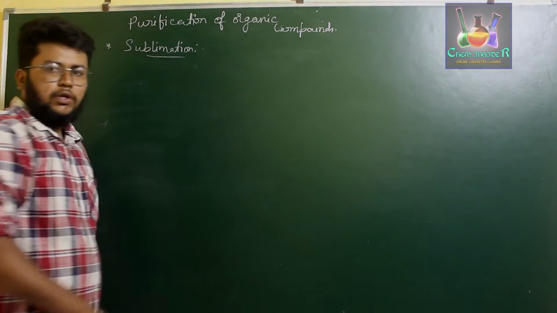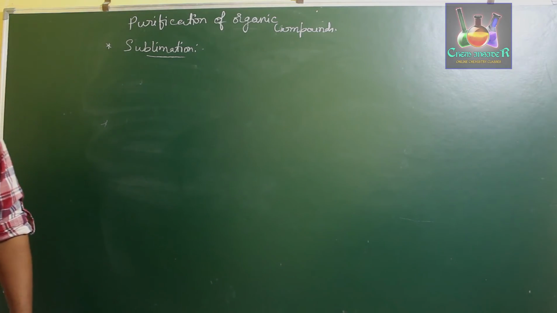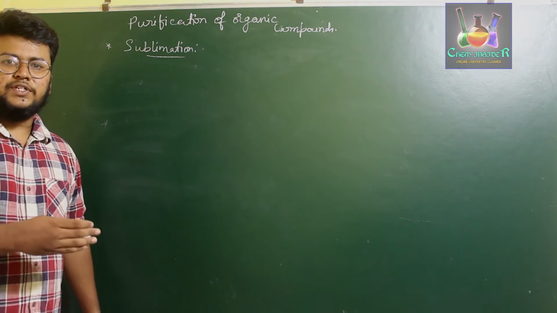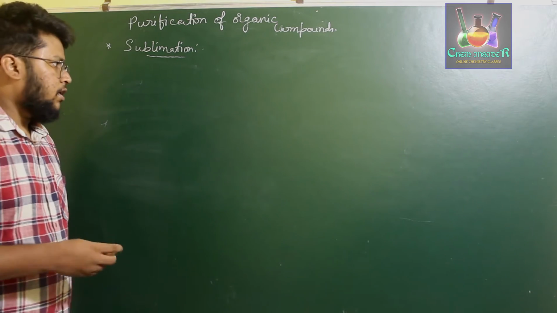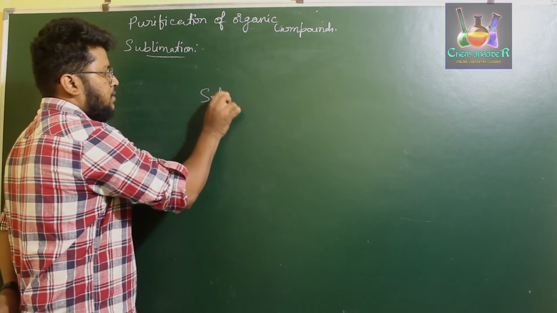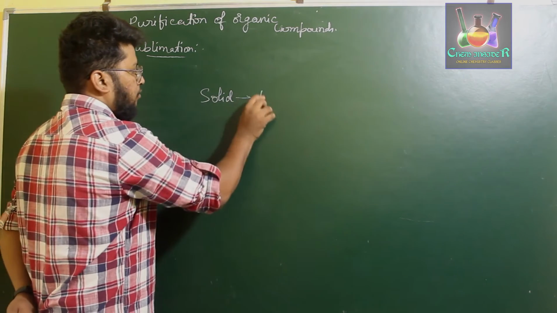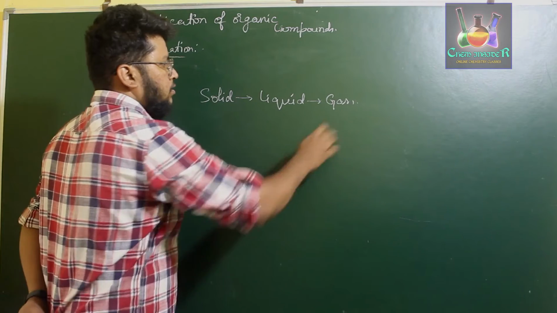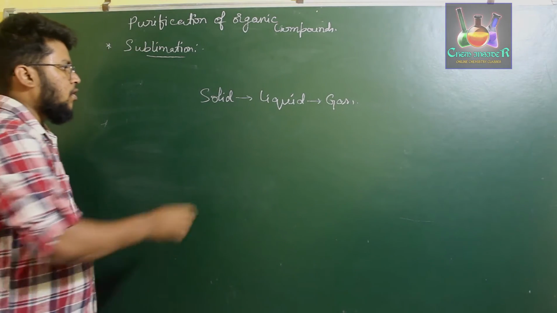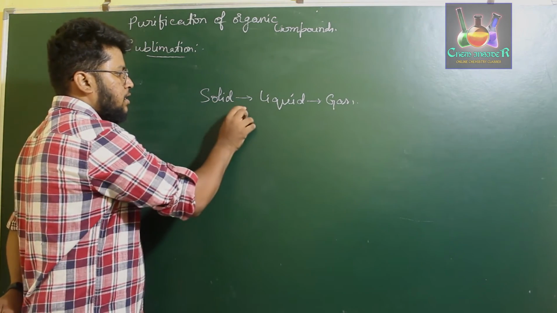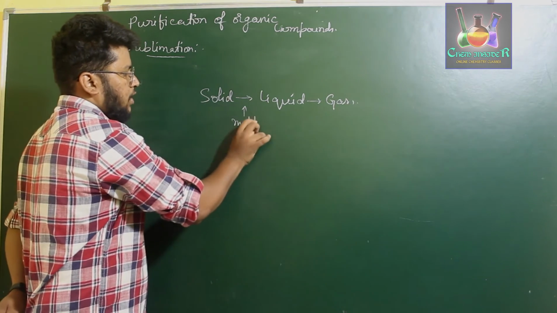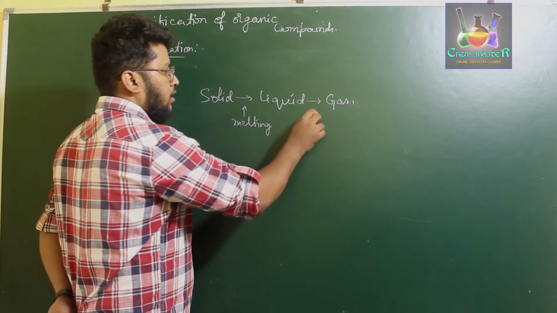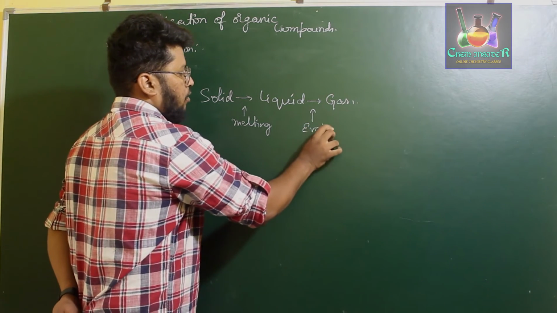Whenever you consider certain organic compounds or any compound, for example, when heated they may convert their phase from one physical state of matter to another. Like for example, if you heat a solid substance, it may get liquefied to form liquid, which on further heating forms gases, right? So this is a normal conversion of physical states. When you heat a solid, it forms a liquid. This particular process is called melting or liquefaction. If the liquid is heated further, it forms gases, and that particular process is called evaporation, right?